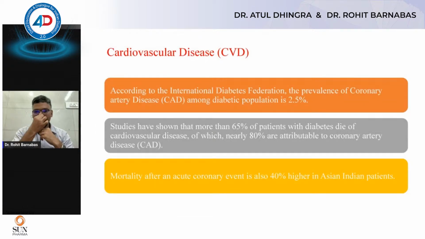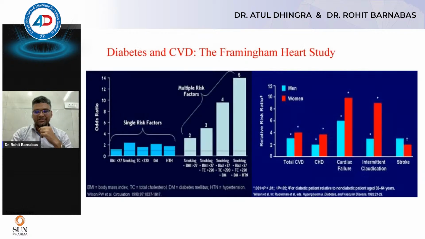Now, what about cardiovascular disease? According to the International Diabetes Federation, the prevalence of coronary artery disease among the diabetes population is 2.5%. Studies have shown that about 65% of diabetes patients die of cardiovascular disease, of which nearly 80% are attributable to coronary artery disease. Now, when we look at Asian Indian patients, our genetics and our makeup is very different from the Western population, where the mortality after a single acute coronary event is 40% higher in Asian Indian patients.